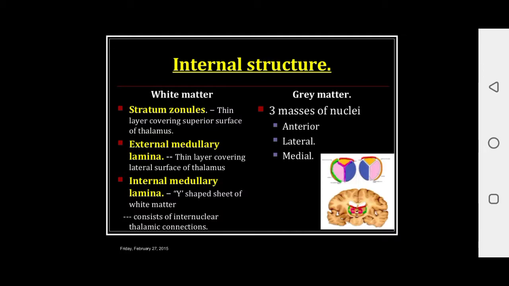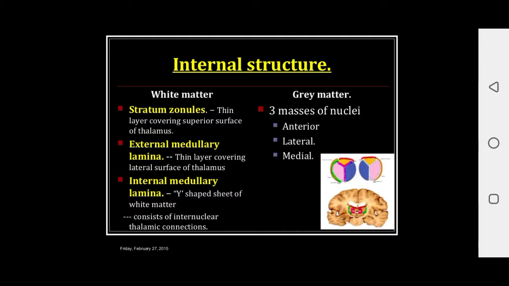The grey matter consists of three masses of nuclei, the anterior, lateral and medial groups.